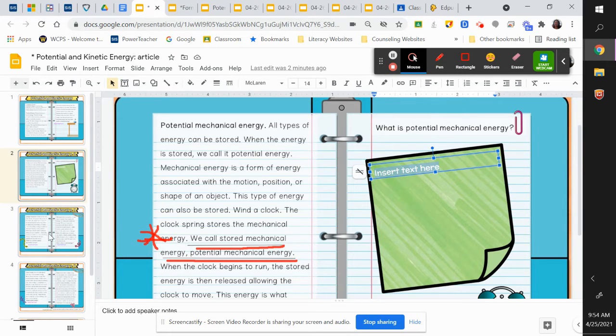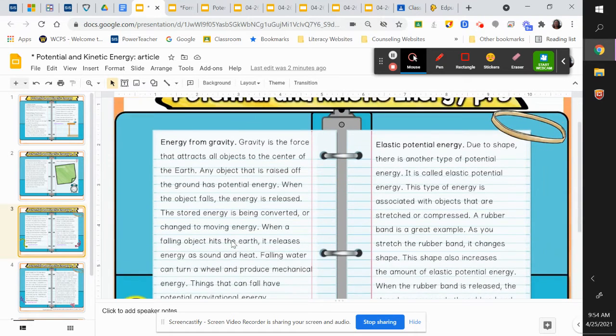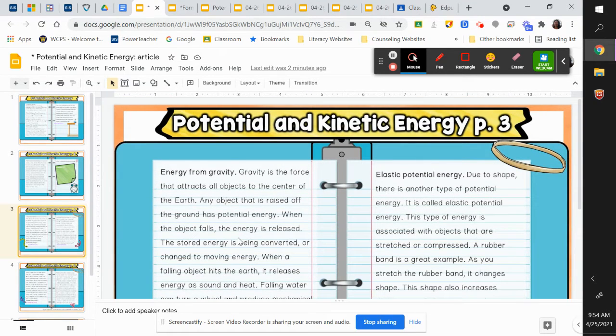All right, let's move on to slide 3. Energy from gravity. So, gravity is the force that attracts all objects to the center of the earth. We did talk about last year the fact that gravity pulls everything to the center of the earth. We're not floating, we're walking along the ground, because gravity is underneath of us. It's in the core of the earth, the crust, the mantle, the core. So it's pulling everything down.